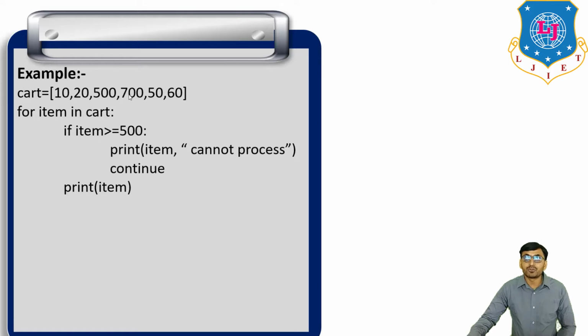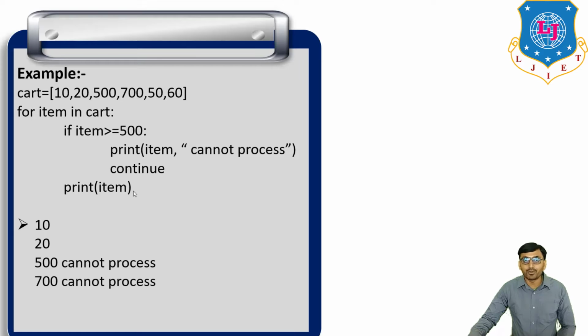Then item is equal to 700. This condition is satisfied. So print 700 cannot process and skip the 700 value. Then 50, this condition is not satisfied, so print 50. Then 60, print 60. So the output is 10, 20, then 500 cannot process, 700 cannot process, and 50 and 60.